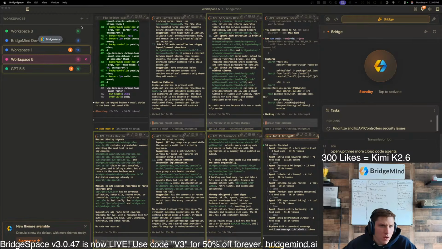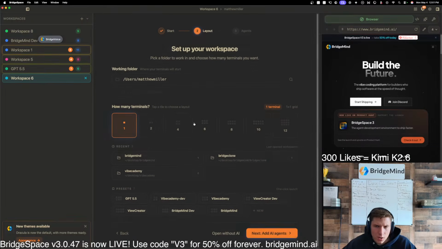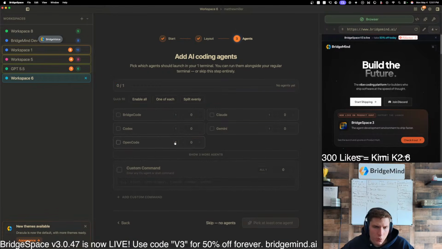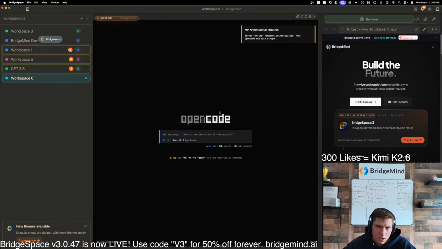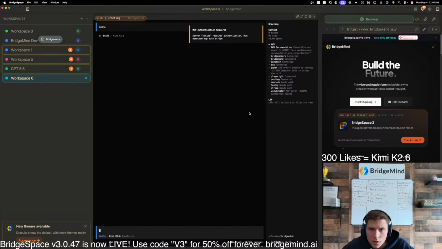Okay, so let's open up a new workspace here, and we're just gonna open up, let's just do one. Let's CD over into, we're literally just gonna focus on Bridge Voice here. Let's open up an OpenCode agent. It's just gonna be one OpenCode agent here, but let's open up OpenCode, and then we're gonna use Kimi K2.6. Okay, hello. Let's just make sure this is working.